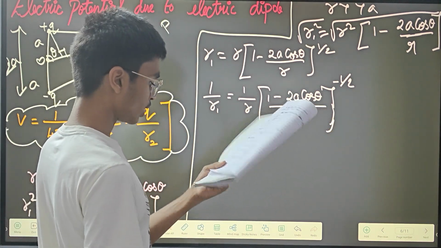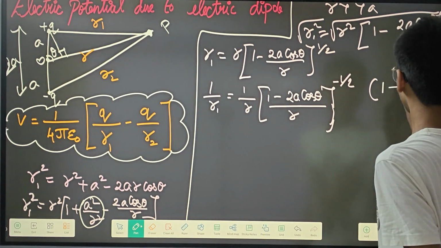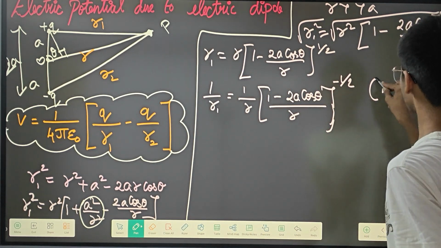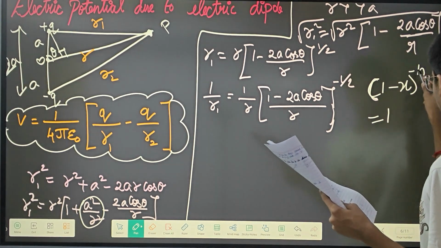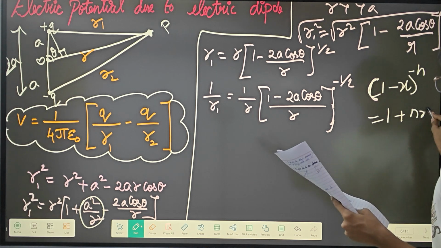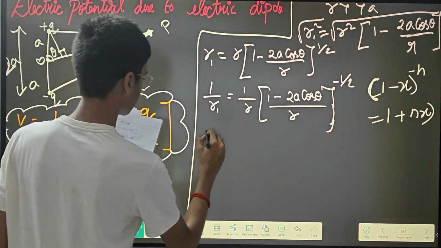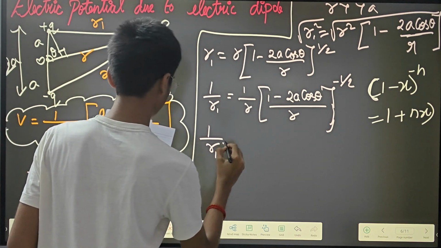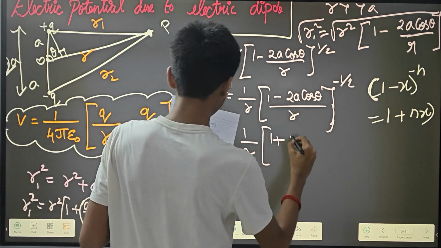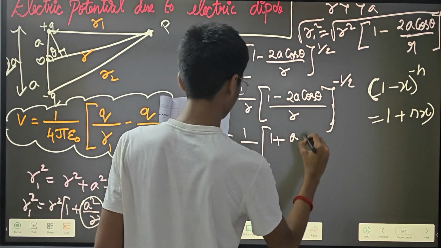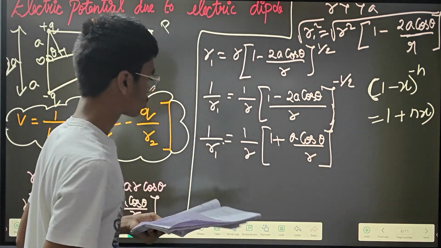Then at last, we know this formula, 1 minus x to the whole power of minus n. This is actually the binomial theorem, which is equal to 1 plus nx. Like that you can write it. So now I can write 1 by r1 is equal to 1 by r, into 1 plus a cos theta whole divided by r. So I've got this one.